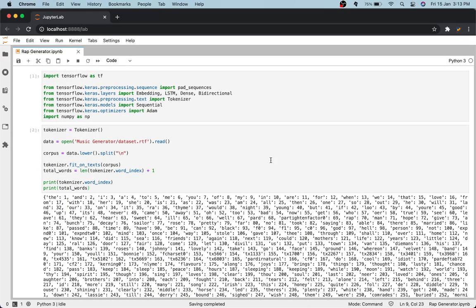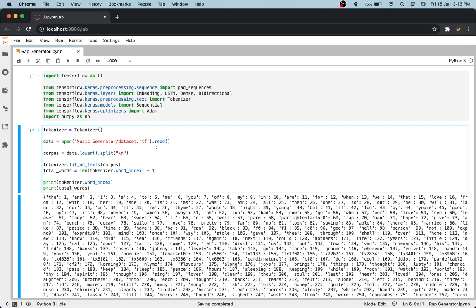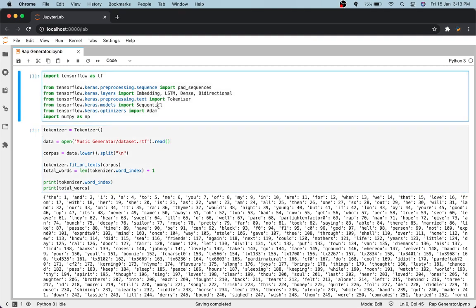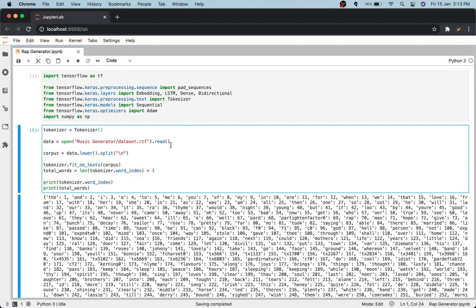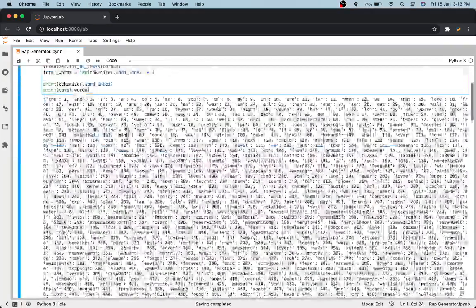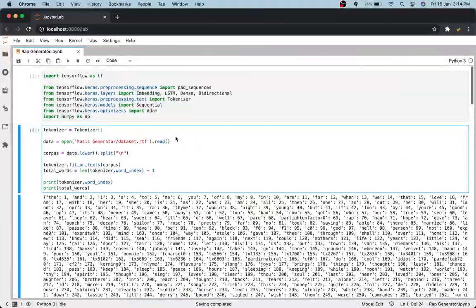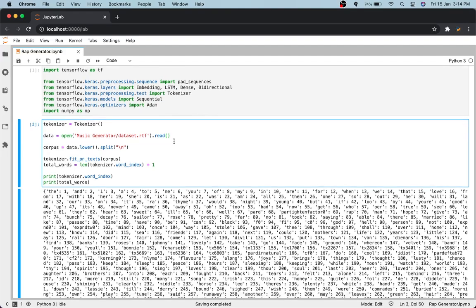Also, now that you are familiar with text classification, you can make some other very fun projects with this, because I already made the FIFA thing, and also the Irish song generator, and now this rap generator. So I think that you will now be familiar with how text classification works, and you will now be really good at machine learning and AI.